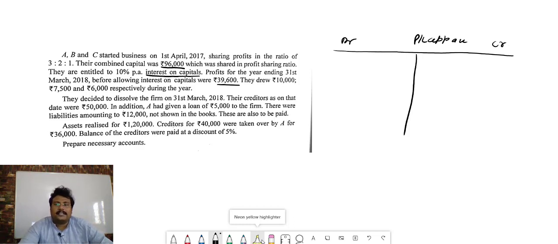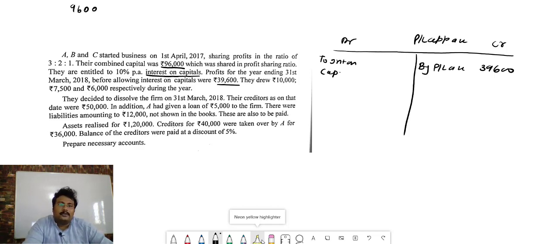Profit is 39,600, so it will be by profit and loss account 39,600. This is the first thing. Then to interest on capital. Here you have a choice: instead of 96, you divide in 3:1, find out the capital, and then find out the interest. For this particular question I'm telling you a trick. Either way, you can follow the traditional method that 96,000 first you divide in the ratio